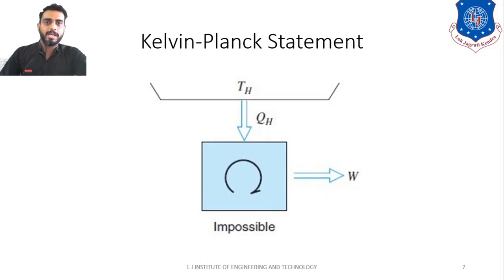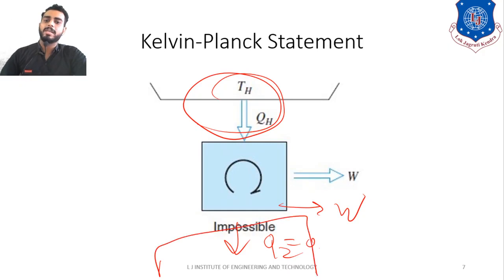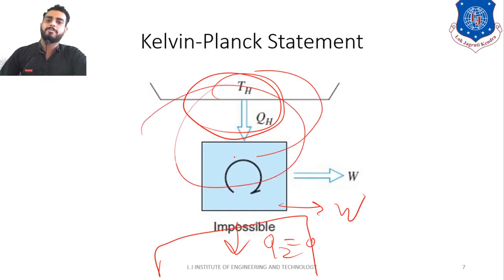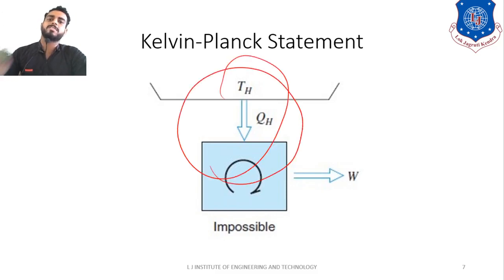Again I am repeating myself, students. The Kelvin-Planck statement is that if a device is operating in a cycle, it is impossible for the device to completely produce work by exchanging heat with a single reservoir only. Because here you do not have any heat rejection, that is, Q2 is equal to 0. That means you are only exchanging heat with a single reservoir, which is not possible. That is what Kelvin-Planck told us.